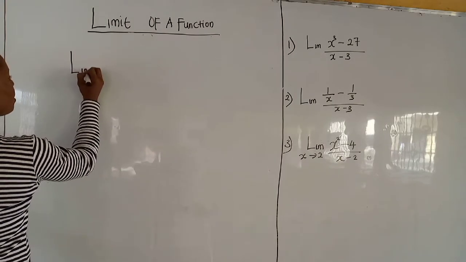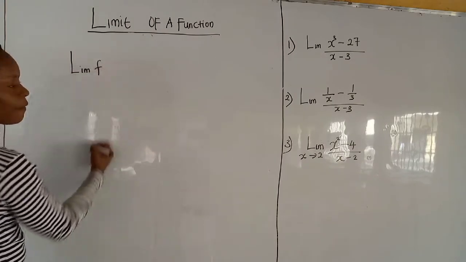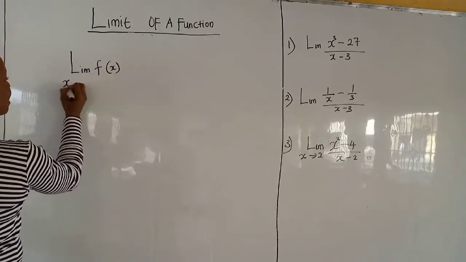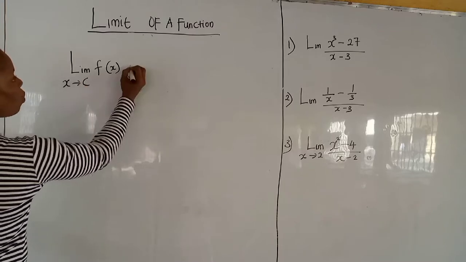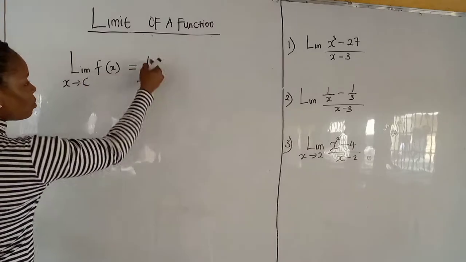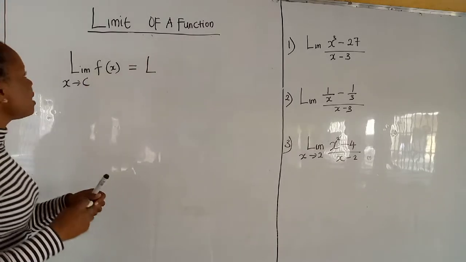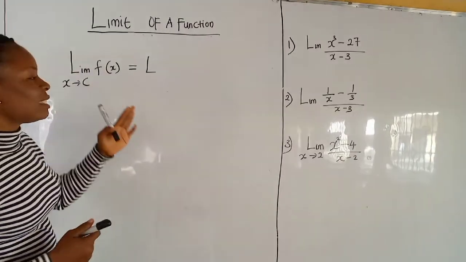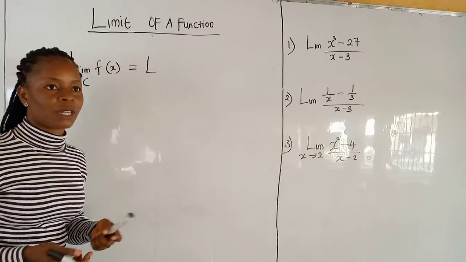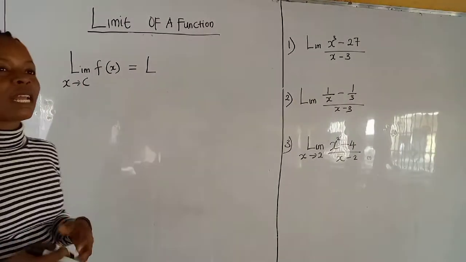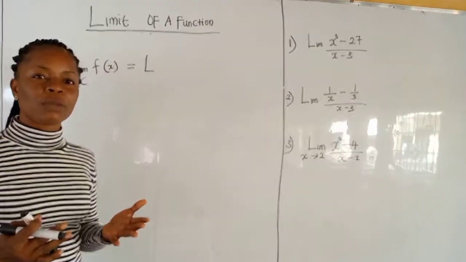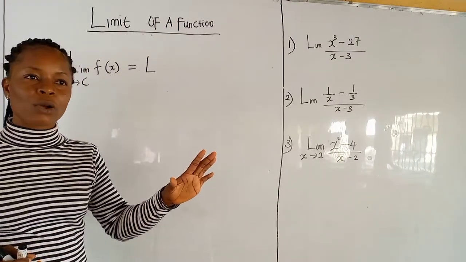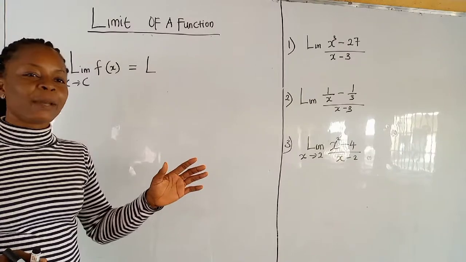If you have a limit of a function f with a single variable x, as this x approaches a constant, we can denote this by L, because this is the outcome. This is actually a limit of a function. On all of this, what are we saying, and how does this limit of a function help? Limit of a function helps to describe how a function behaves as its independent variable gets closer to a particular constant or a particular number.